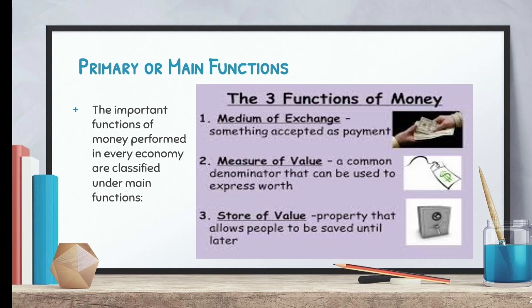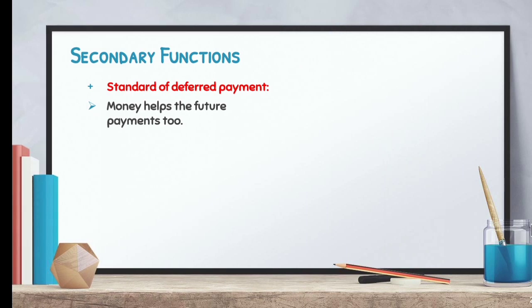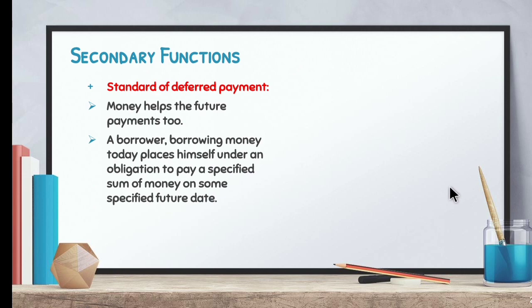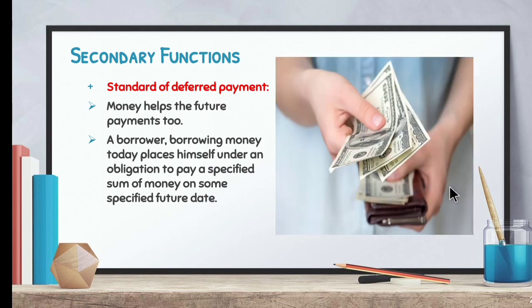Now let's move on to the secondary functions. The first one is standard of deferred payments. Standard of deferred payments means money helps future payments too. For example, if you are borrowing money from another person, you are placing yourself under an obligation to pay the specified sum of money on the specified date.